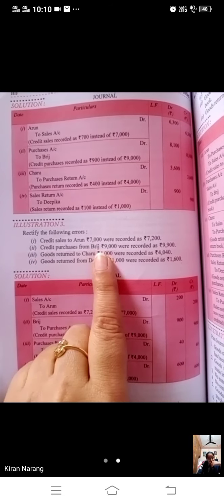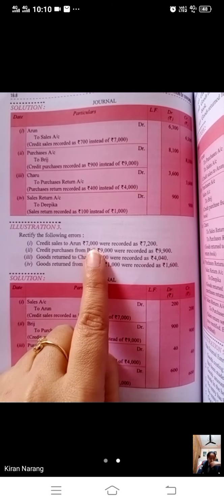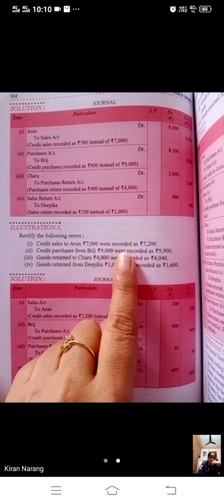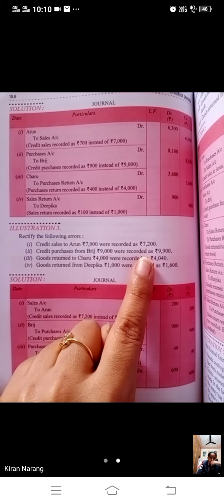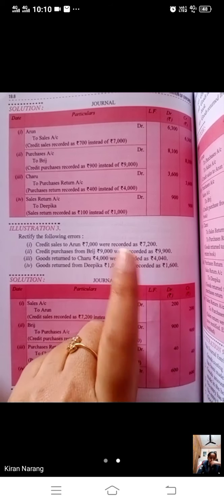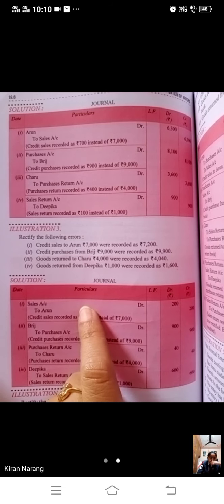Have a look at the third illustration now. Rectify the following errors. Credit sale to Arun. We have sold goods to Arun for 7,000 but recorded as 7,200. More amount we have recorded. When, beta, we have recorded more amount, then we will just reverse the entry.